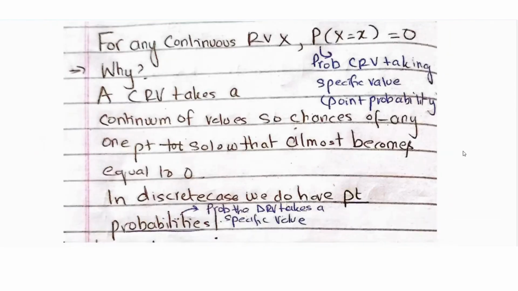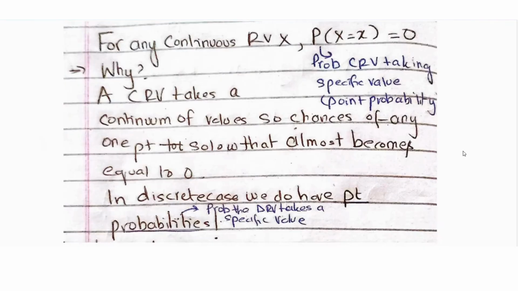Now, for any continuous random variable X, the probability that the random variable capital X takes the value small x is 0. Remember, uppercase letters are used for random variables, and lowercase letters are used to represent its values. So the probability that capital X is equal to small x is the probability that the continuous random variable X takes a specific value. This is what we call a point probability. For any continuous random variable X, the probability that it takes any specific value is always 0.